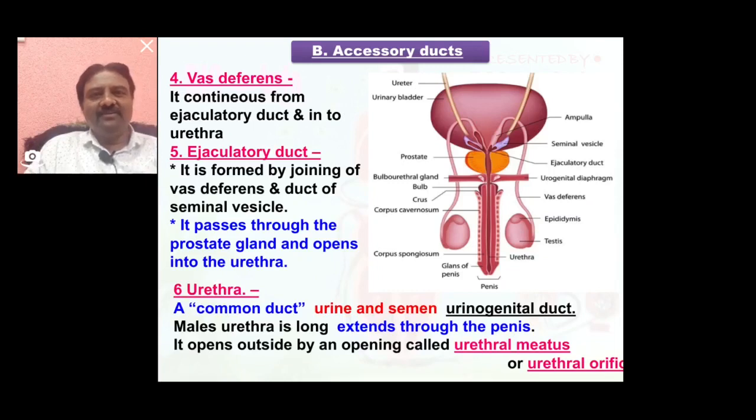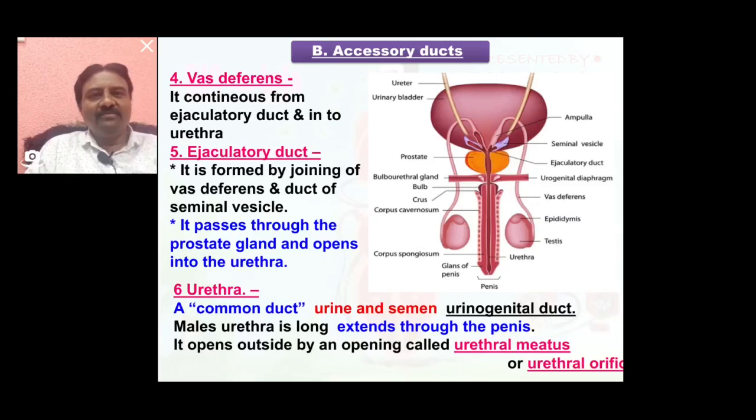You know that the first one is rete testis, second is vasa efferentia, third is epididymis, fourth is vas deferens, fifth is ejaculatory duct, and sixth is urethra. So you must know that the urethra is an unpaired duct, and other than the urethra, all these are paired ducts.